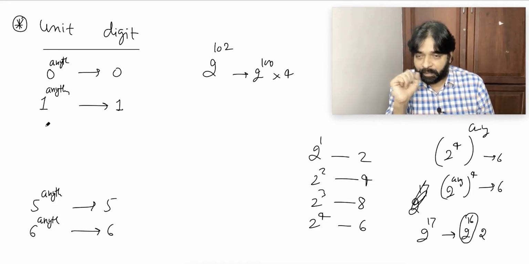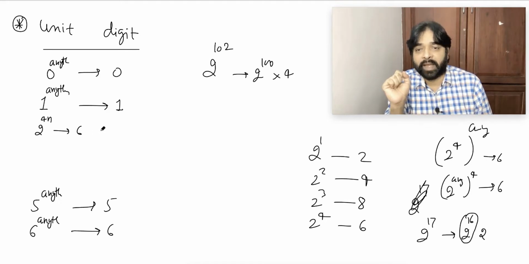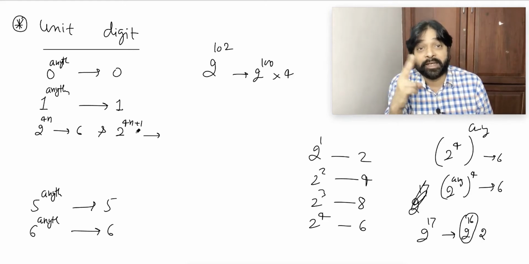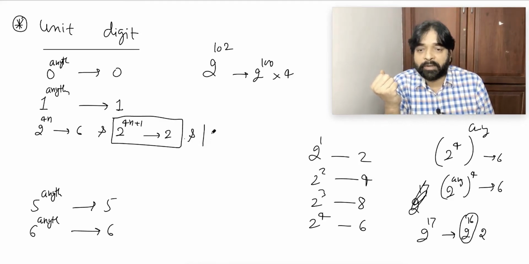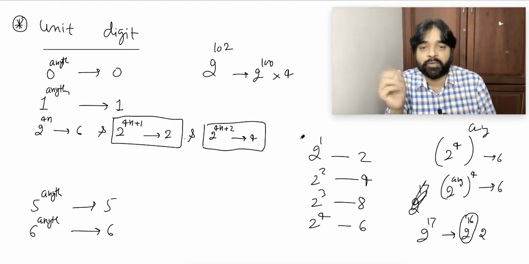Okay. 2 power 4n will end with what? 6. And 2 power 4n plus 1 will end with 2, because 2 power 4n ends in 6 and 6 into 2 is 2. 2 power 4n plus 2 ends in 4, 4 into 6, 24, 4.